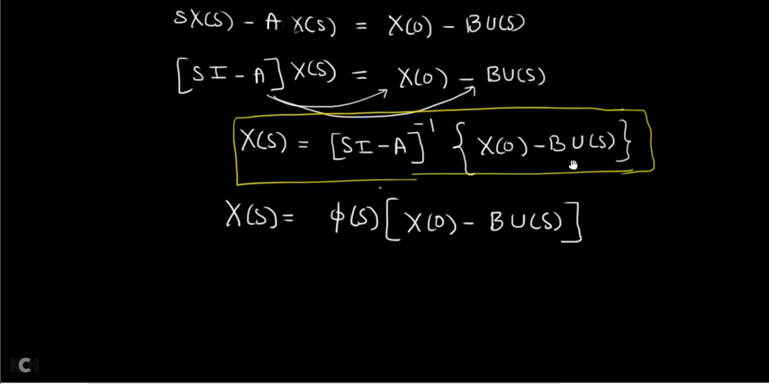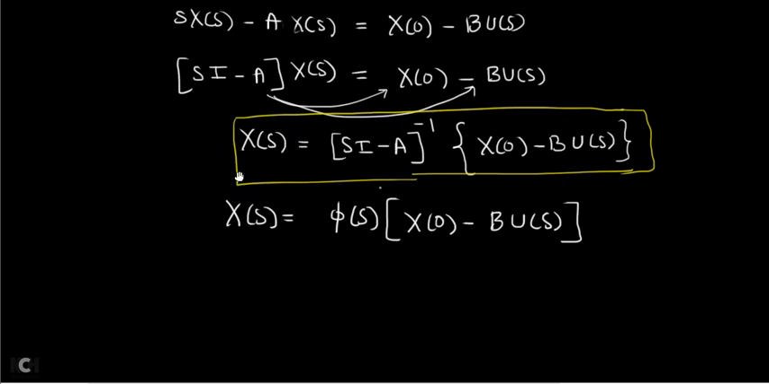This is called the state transition matrix in frequency domain. So instead of remembering the longer equation, you remember this one, but you should know that phi of s is equal to (sI minus A) whole inverse. For all problems we are going to use this. They will give you the A matrix. From the A matrix you find this, from the B matrix you find this, the input signal will be given, and initial conditions will be given. Substitute all the things and you are going to get x of s.